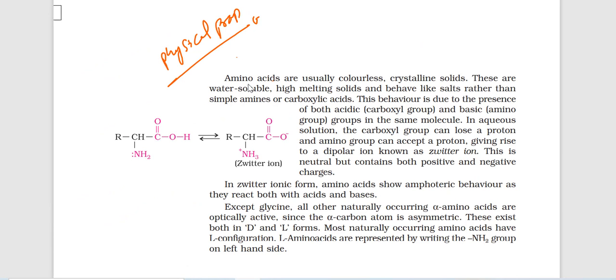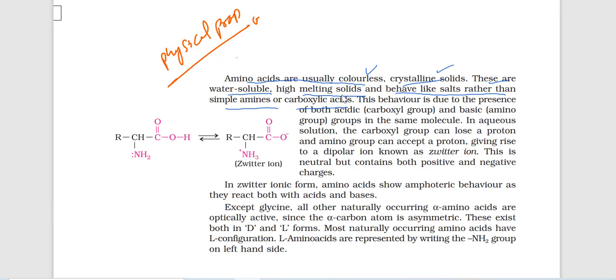Now the physical properties. Some physical properties we are going to discuss now. Amino acids are usually colorless, crystalline solids. These are water soluble, high melting solids and behave like salts rather than simple amines.